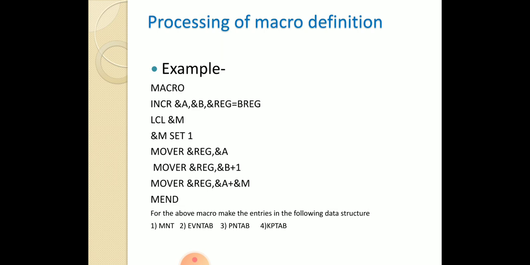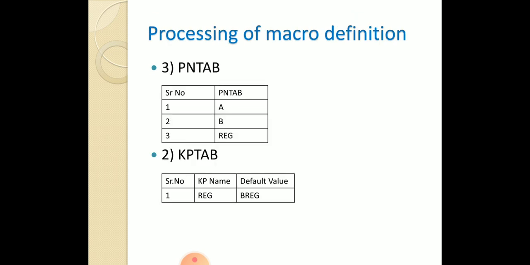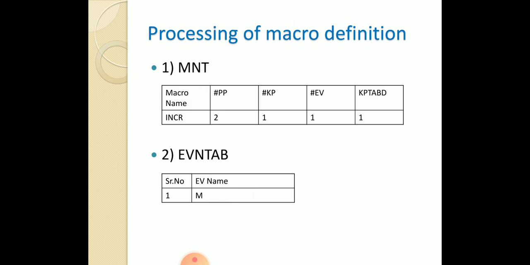See the tables one by one. First is the parameter name table. In the previous slide there are three parameters: A, B and REG. Then the keyword parameter table. In this example only one keyword parameter is used. The keyword parameter name is REG and the default value is BREG. The default value is given by using an equal sign.